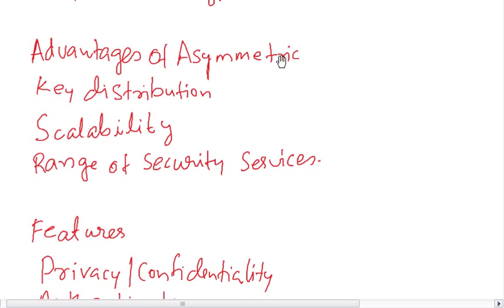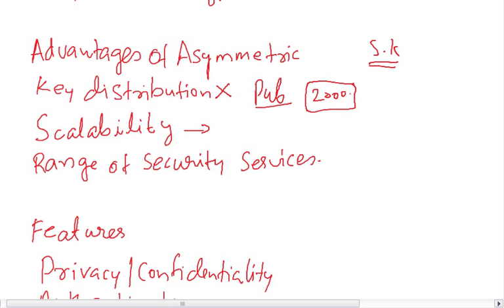Let's understand the advantages of asymmetric over symmetric key. In the symmetric key algorithm, key distribution was the problem. Here it's not a problem, because you can always publicize the public key of a person. It is scalable, because if 2000 people have to communicate, they need to create very few keys.